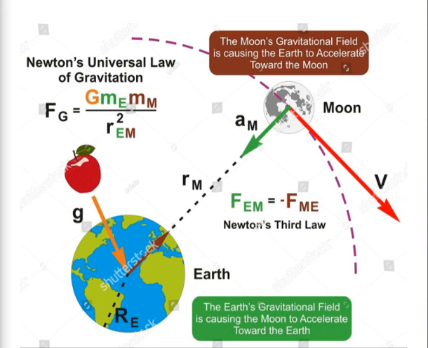The gravity between two objects is calculated by G times the mass of one object multiplied by the mass of another object, that is, G m1 m2 by r squared, where G is the universal constant of gravitation, m1 is the mass of an object, m2 is the mass of another object, and r squared or d squared is the distance between them. And that's the formula to calculate the force between two objects.